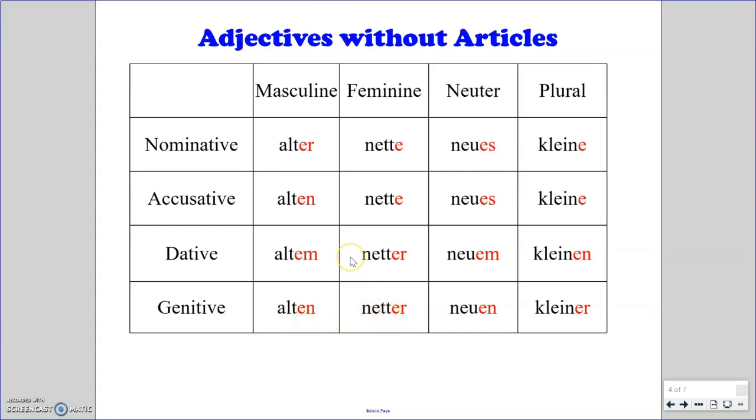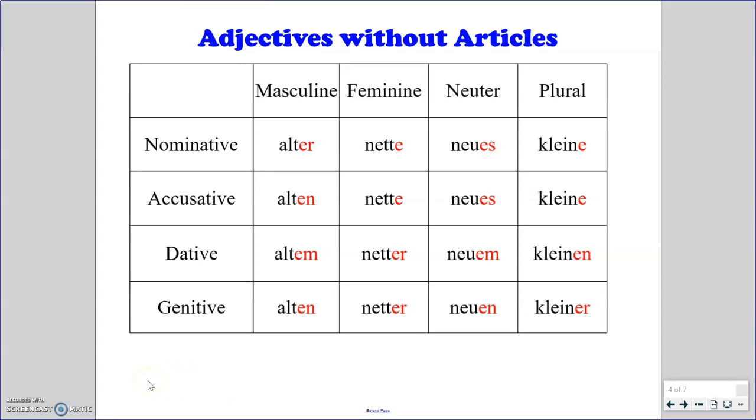Feminine is the same as our dative, just like d changed to der, d changes to der here as well in the genitive, so er. Neuter does the same thing as our masculine and is represented with an en in the genitive. And our plural genitive, d changed to der, and that der is represented by the er. This chart will go a long ways to helping you, and I do recommend copying it down. If you have a copy from me, circling, highlighting so those ends really stand out.